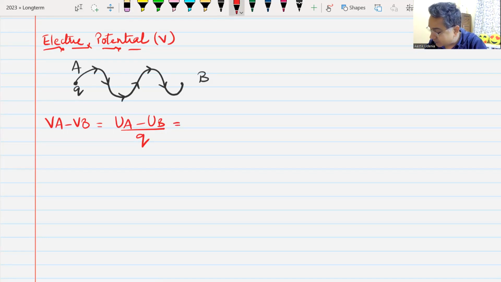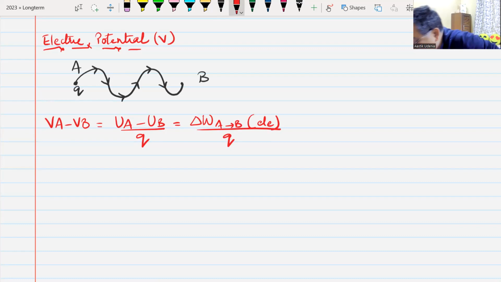That means it will be equal to work done from A to B by the electrostatic force per unit charge. Potential difference between 2 points A and B in an electrostatic field is nothing but change in energy, or the difference in energy per unit charge, or the work done by electrostatic force from A to B per unit charge.